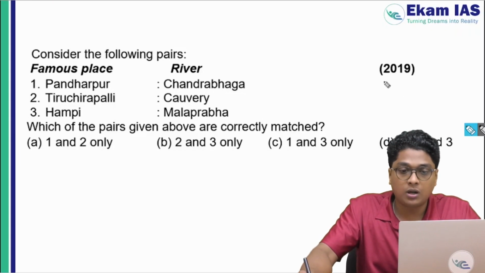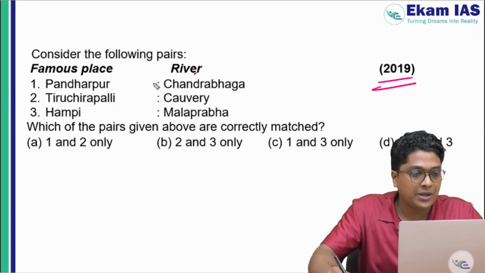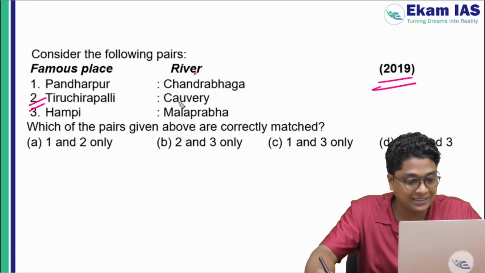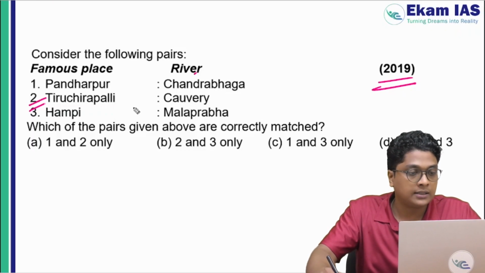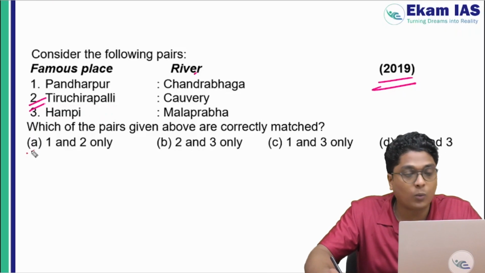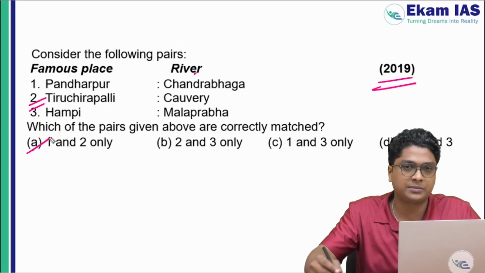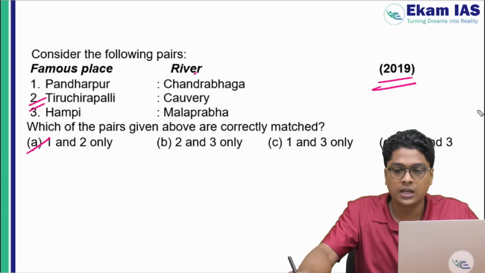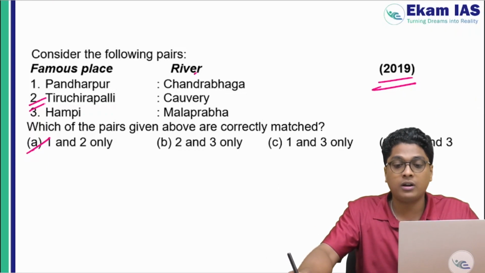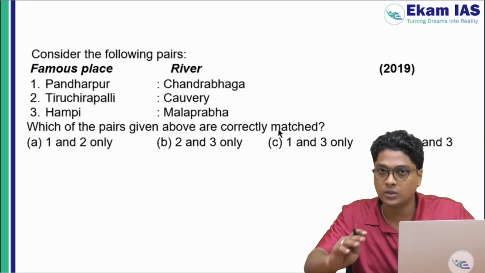First previous year question, 2019. On one side it's given famous place and river. You can see here Tiruchirappalli is given and it is marked with Cauvery, which is right, okay? Tiruchirappalli and Cauvery are marked right. Here the correct answer comes out as 1 and 2. I'm not going to discuss the previous question in detail, the other aspects which we haven't discussed in this video, but you should be very aware how UPSC is asking questions based on rivers. That is why I'm showing you all these questions.